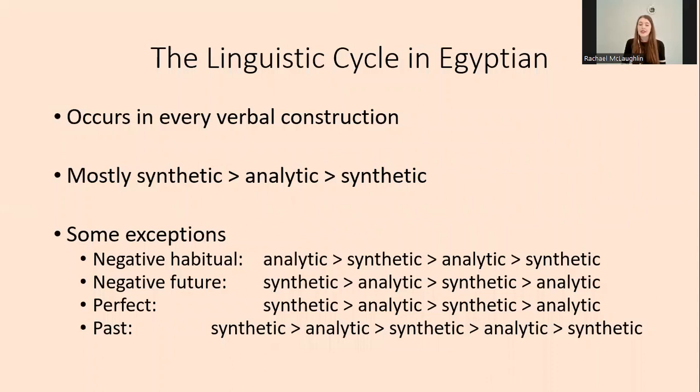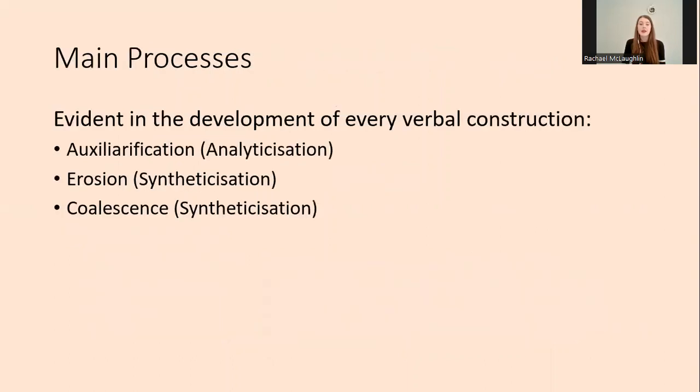In the majority of cases, the linguistic cycle involved one repetition, with the development from synthetic to analytic to synthetic. A few constructions show a more extended version of the linguistic cycle. These are the negative habitual, negative future, and perfect constructions, which each have an additional analytic stage in their development, and the past construction, which has both an extra analytic stage and an extra synthetic stage.